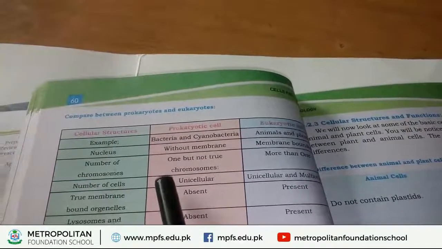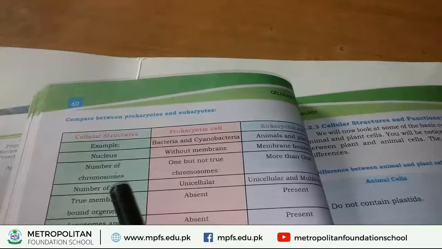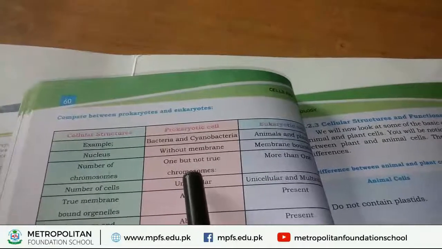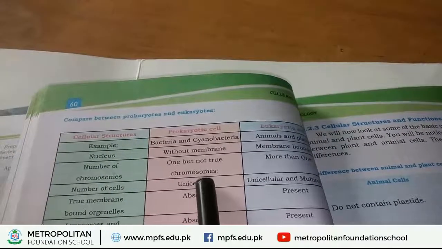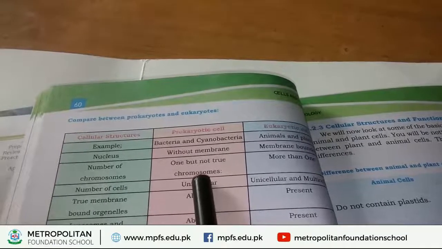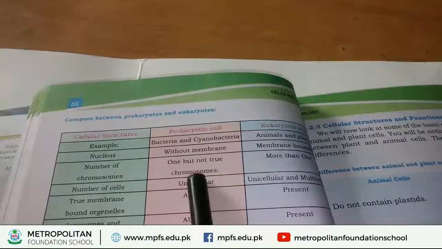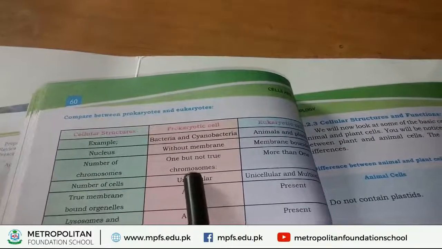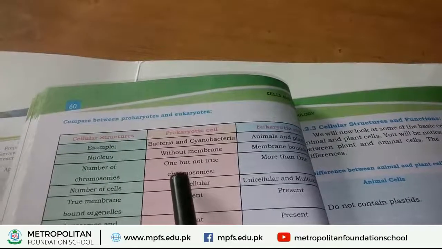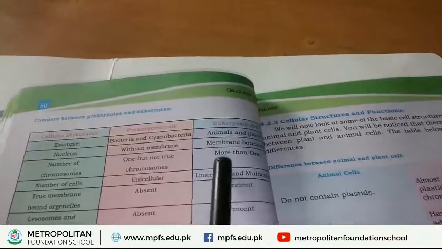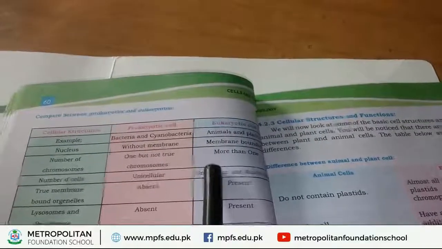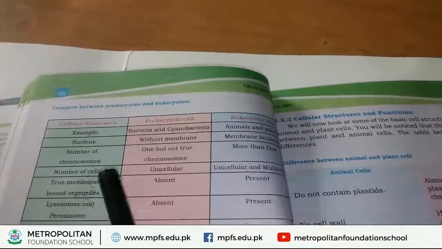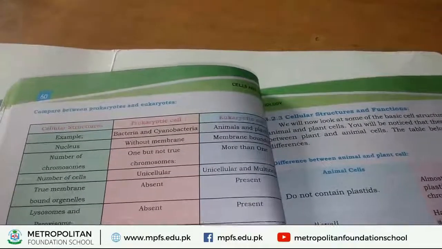Inside the prokaryotic cell, only one chromosome is present, not two. Not two means they are a fine, thread-like structure. Chromosomes at their earlier stages are found in the form of fine, thread-like structures. That's why they are called not true chromosomes. On the other hand, if we study eukaryotic cells, they have more than one copy of chromosome. Now, number of cells and other characteristics.